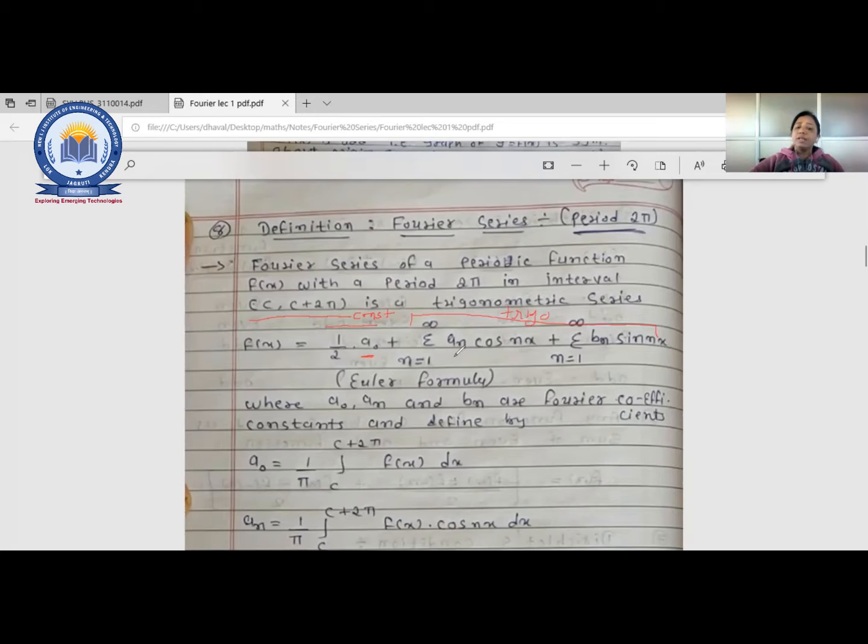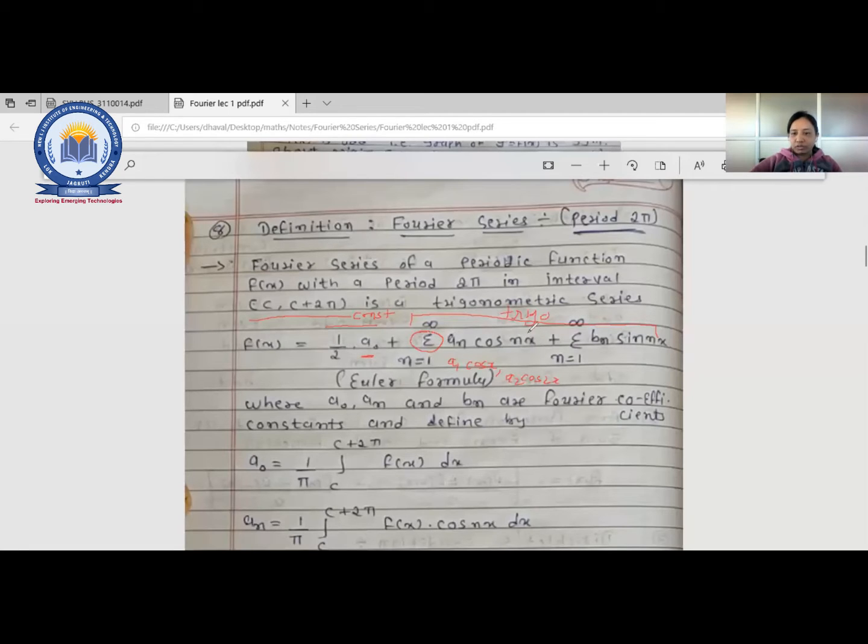Now there are so many periods, right? So at n equal to 1, we have some value of this an cos nx, and at n equal to 2 also we have one. That is not defined right now, so we'll do the summation of all the cos terms, n equal to 1 to infinity of an. Suppose n equal to 1, so we get a1 cos x. Suppose n equal to 2, so that is a2 cos 2x.